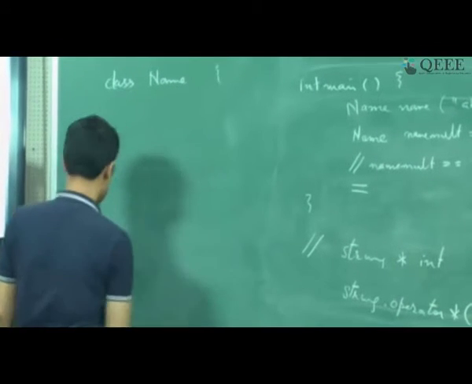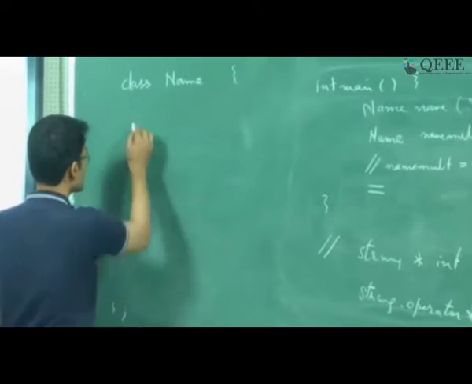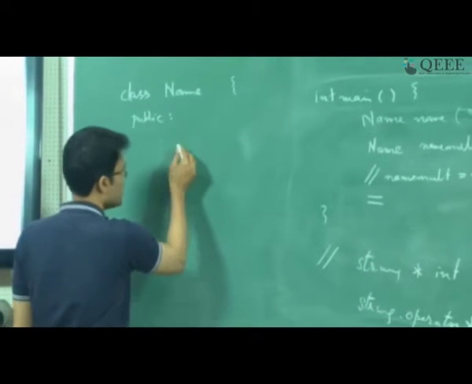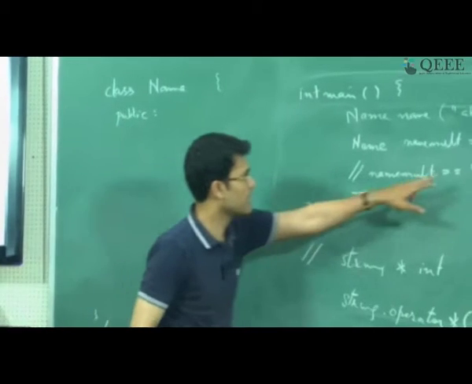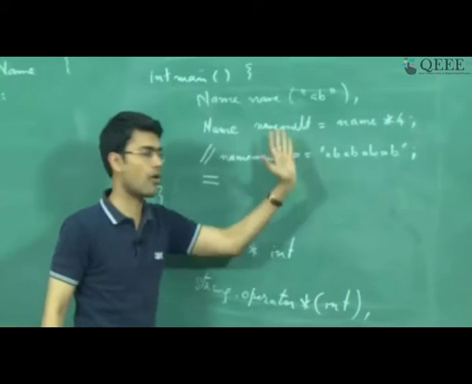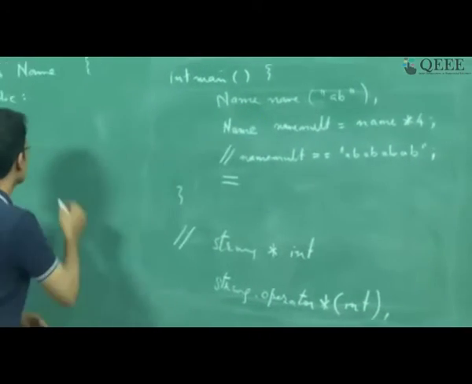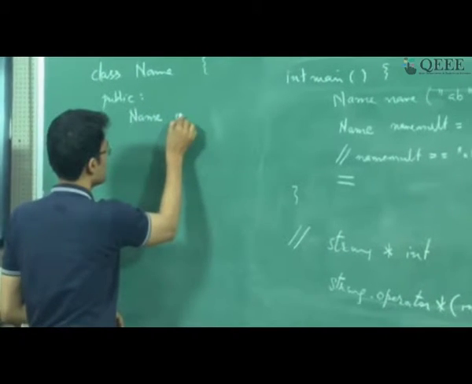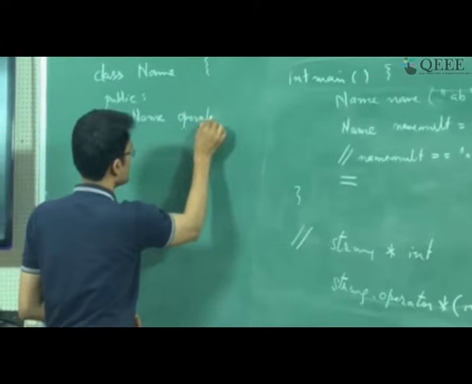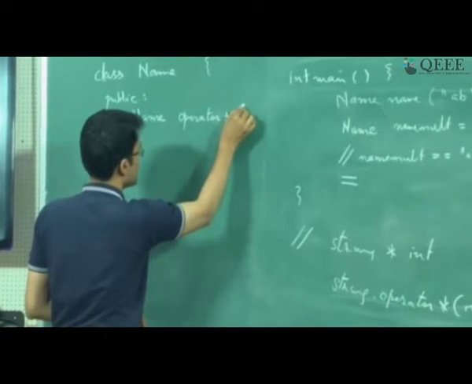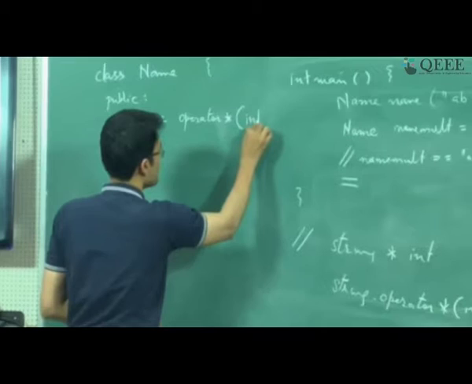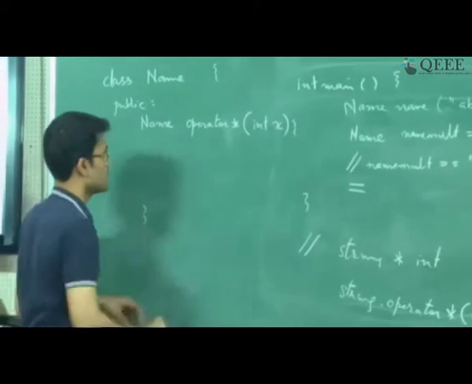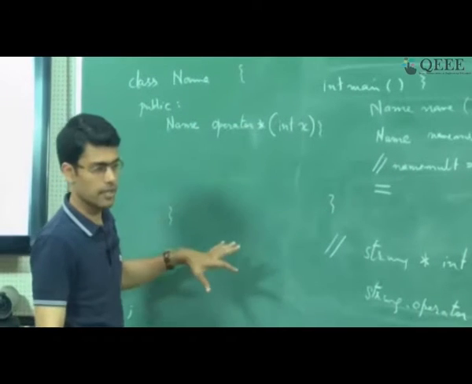I am not going to write about other things, but as far as that operator is concerned, we need it to return a variable of type name, right. So I am going to say name and then the operator star, which takes int as a parameter, let us say int x. This is the function which I want to implement, right.